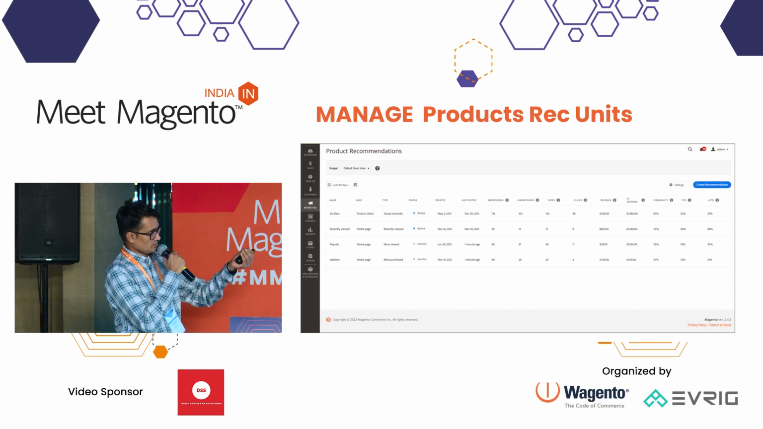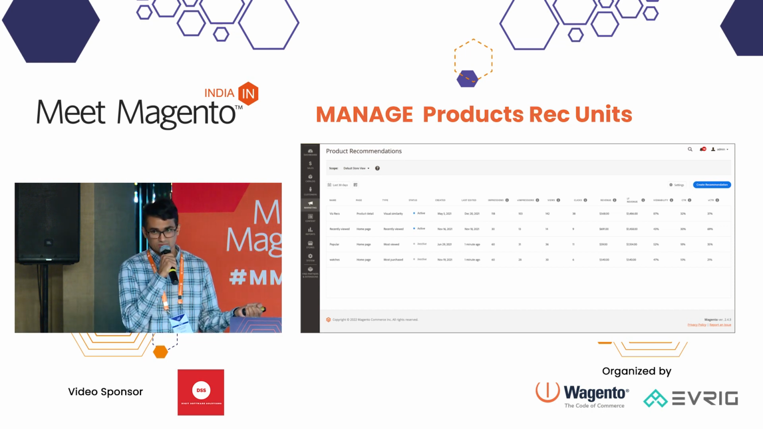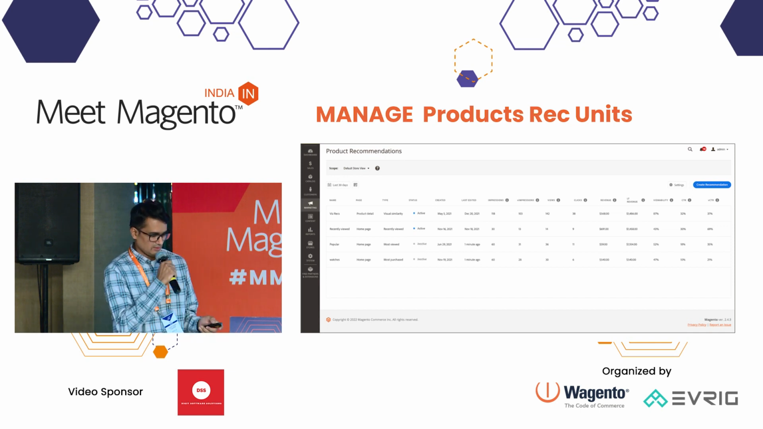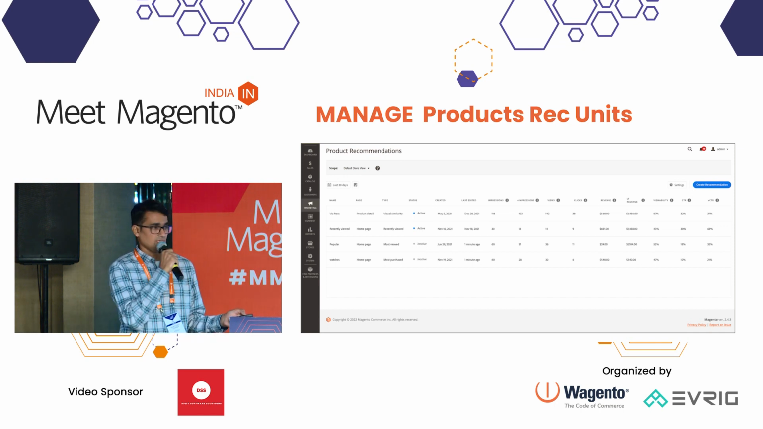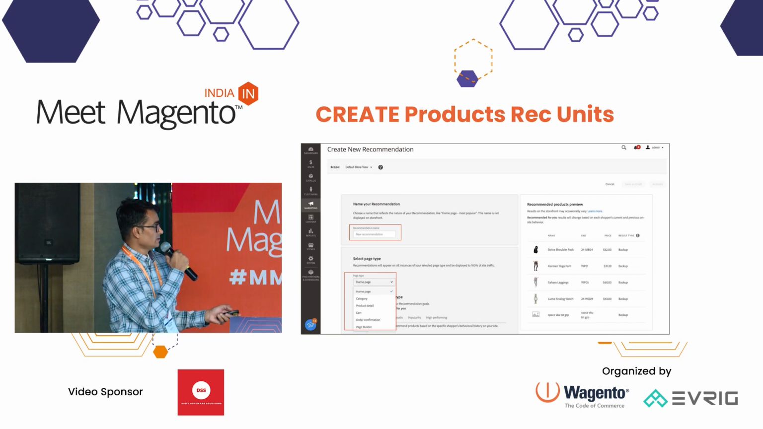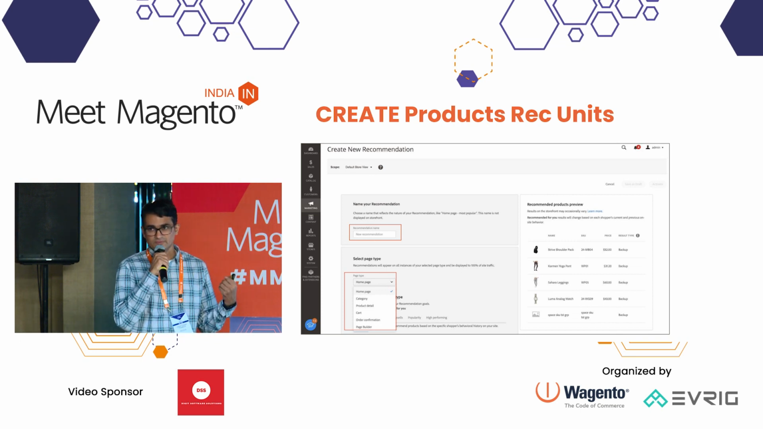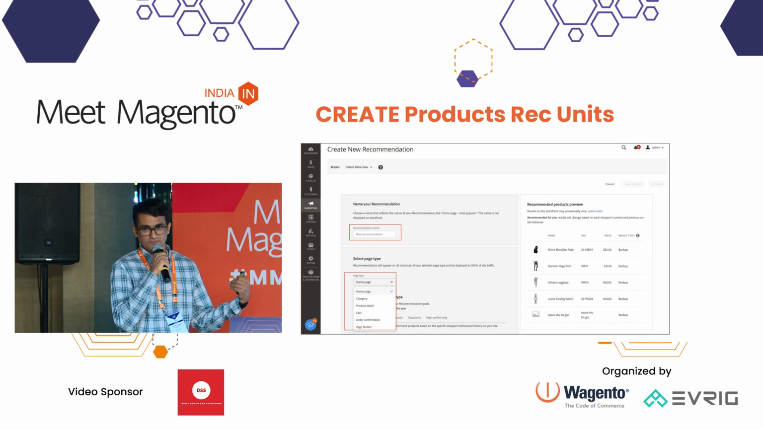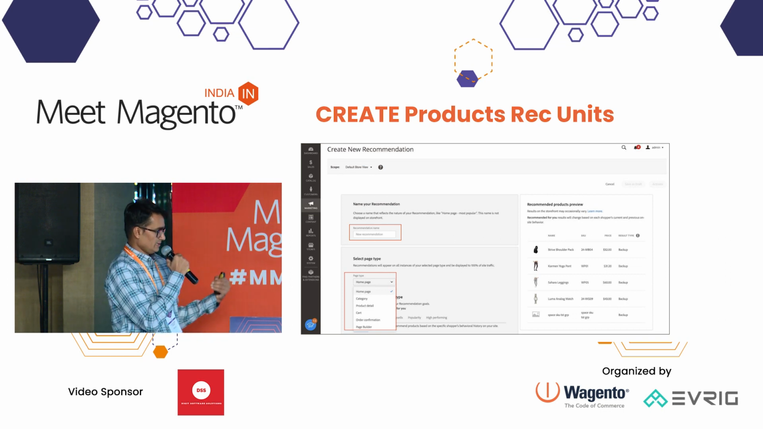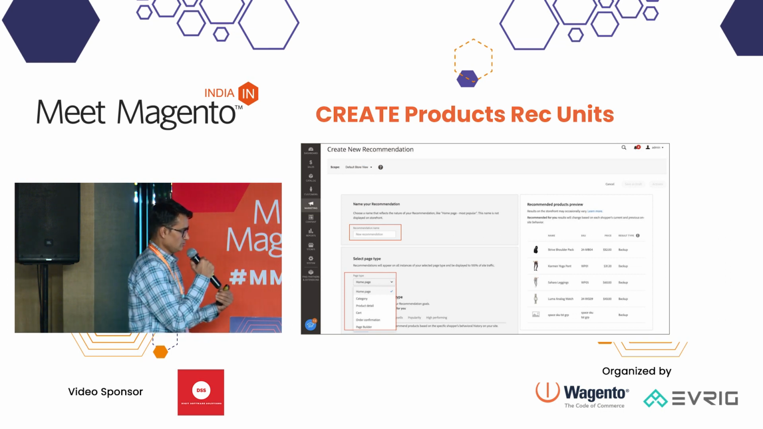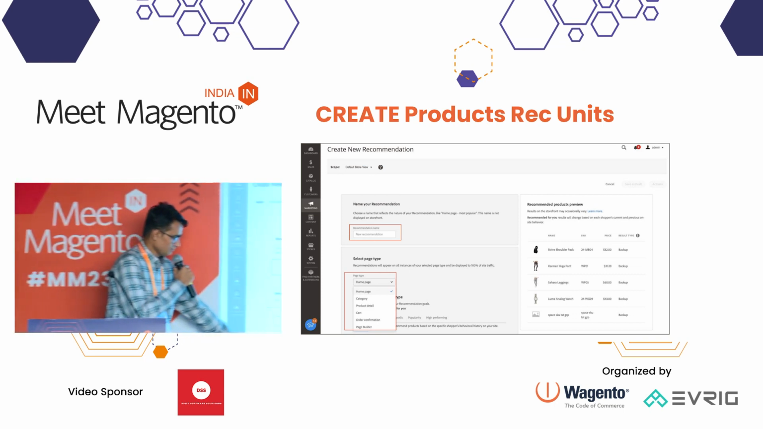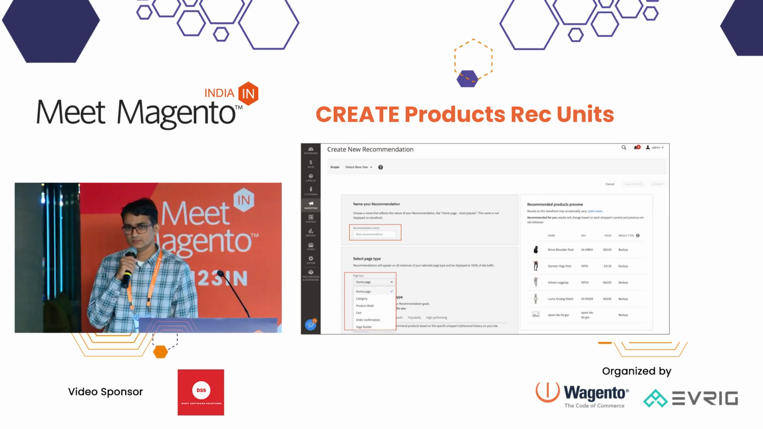Now on the top right side, you can see Create Recommendation. When you click on it, it takes you to the next screen, which allows you to create a new recommendation. To create a new recommendation, we have to add a name, which is the internal name for the admin, not shown on the front end. Then you select on which page you want to display it. Here you can select multiple pages where you want to put this new recommendation.